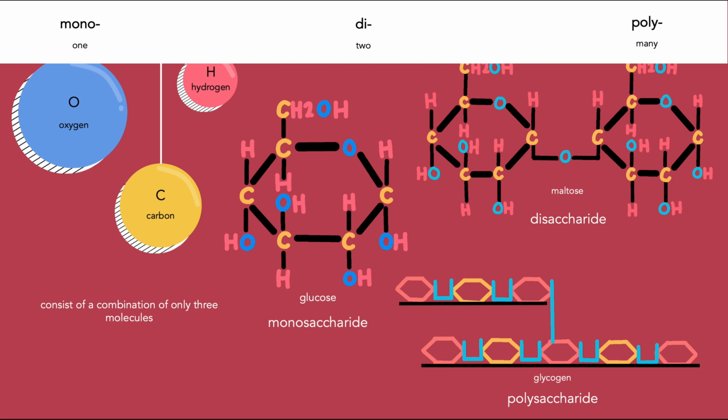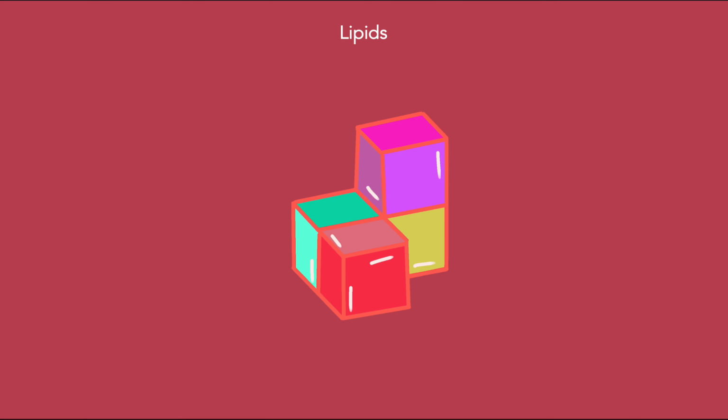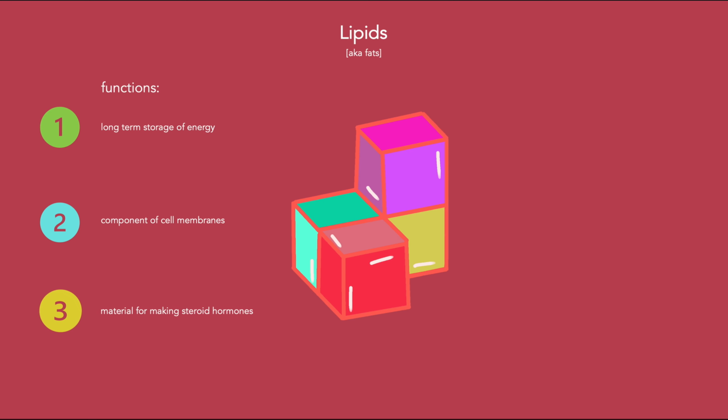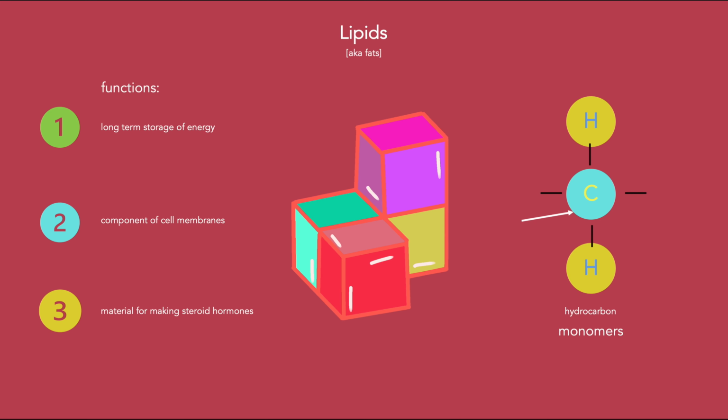The next macromolecule we are going to talk about is lipids. Lipids are basically fats. Their functions include acting as a long-term storage of energy, forming the membrane structure, and playing a large role in steroid hormones. Lipids are made of hydrocarbon monomers. A hydrocarbon is one carbon atom bonded to two hydrogen atoms.